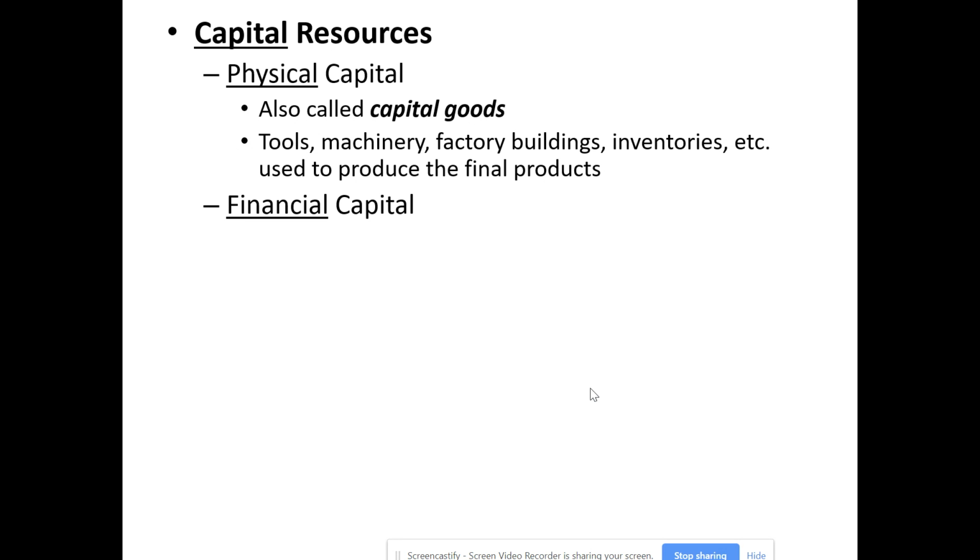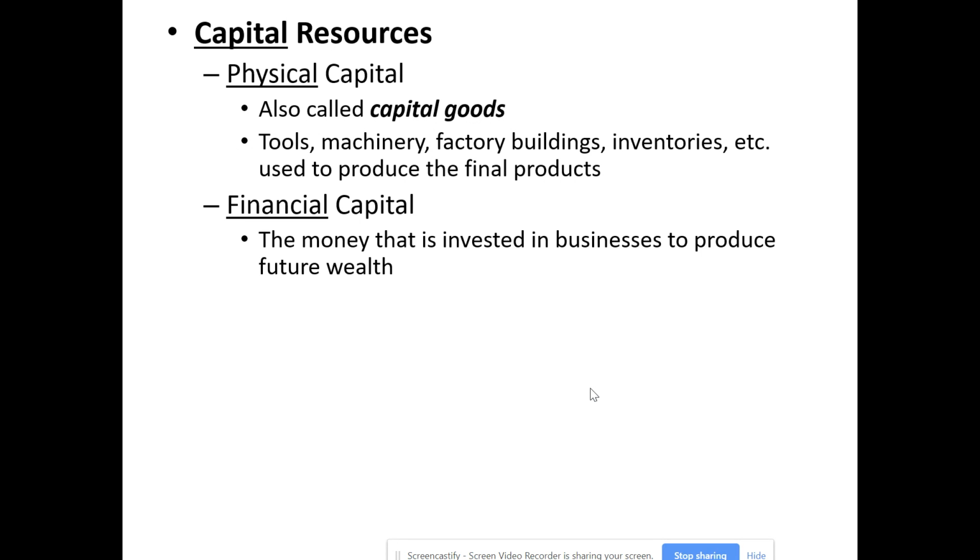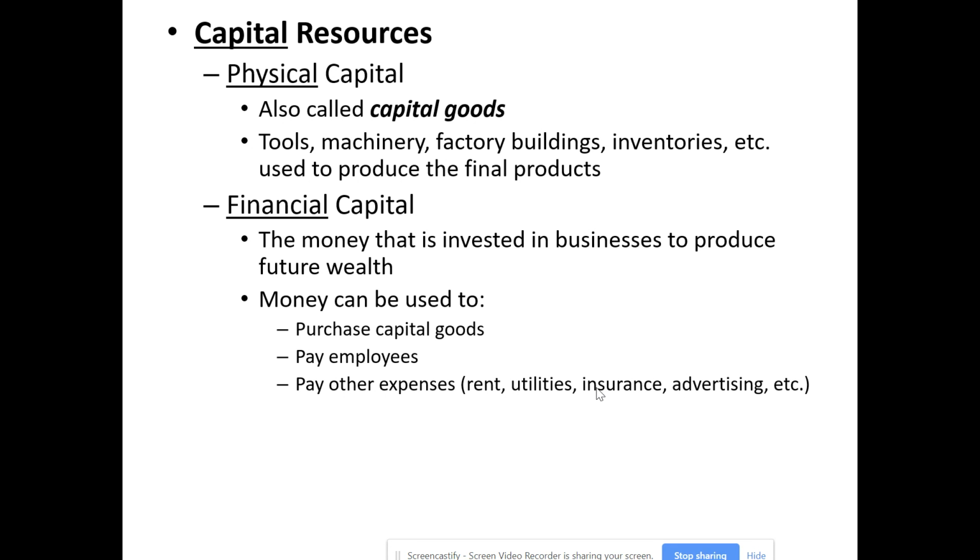There's also the financial capital. This is the money that you need to have in a business that is used to produce that future wealth, because it takes financial capital to purchase physical capital. It takes financial capital to purchase the natural resource. It takes financial capital to pay the human resources for their work. And that's where the money goes. You're using it to buy the equipment.